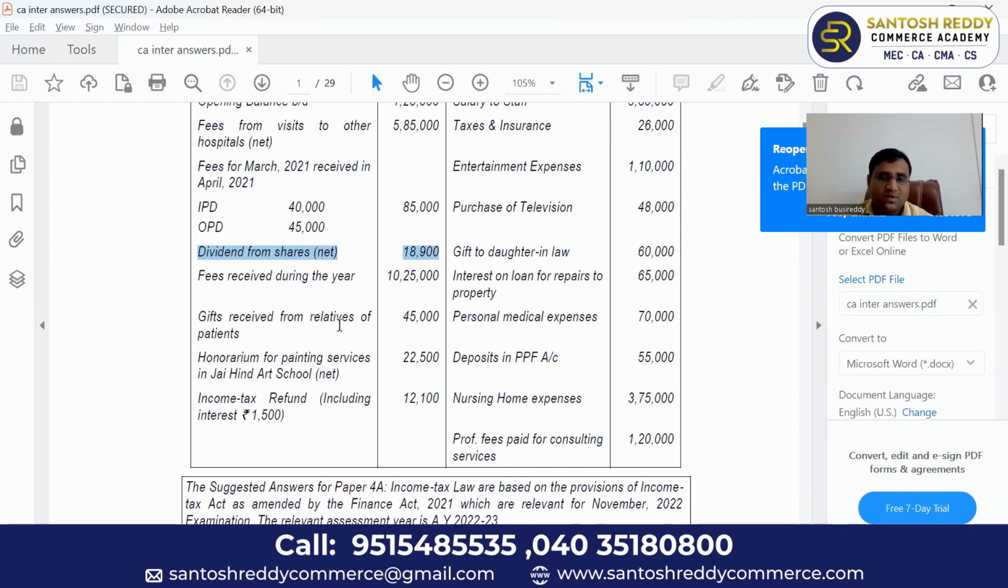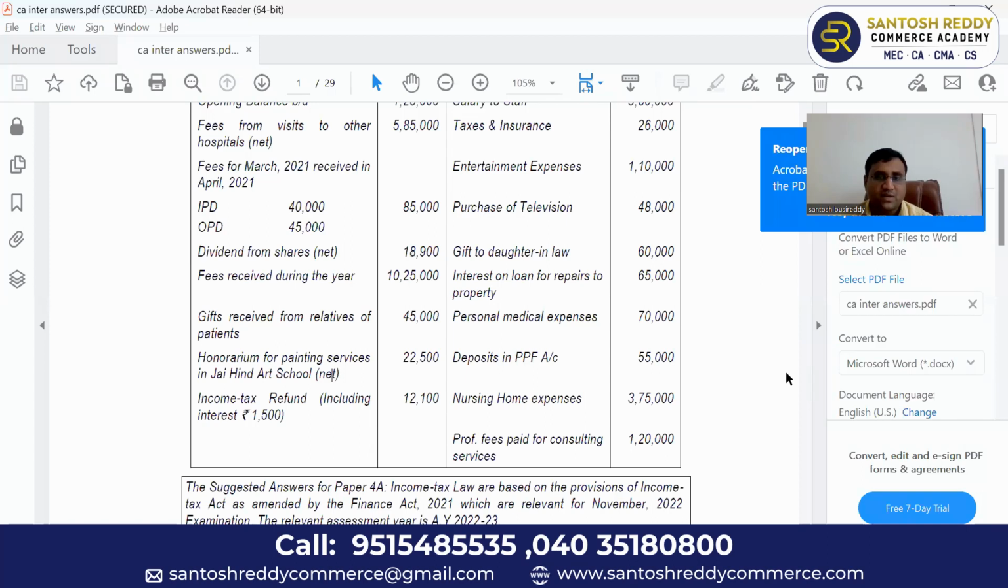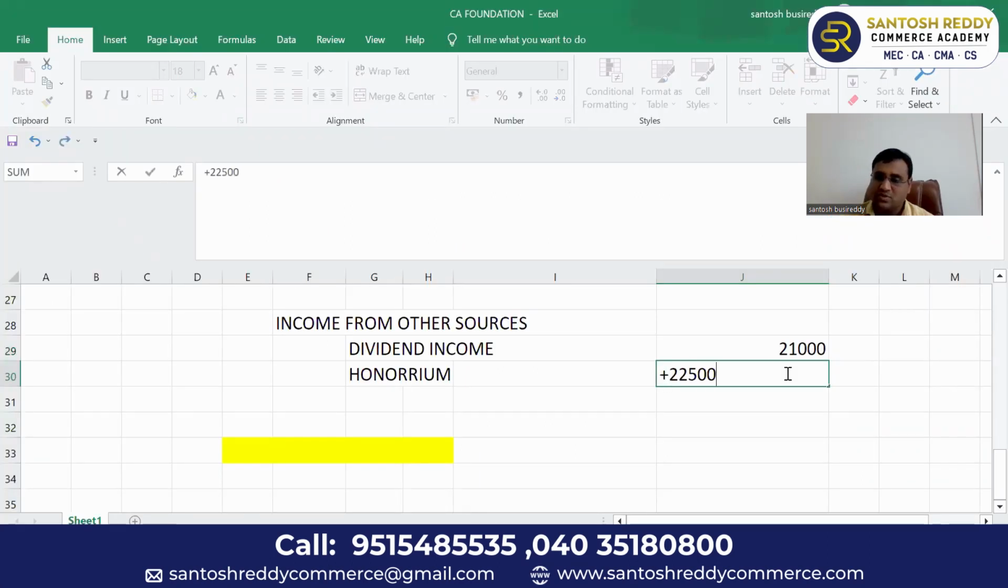Next, gift received from patients. Okay, that is also taxable as a business income. Honorarium. This is taxable as income from other sources. This is also net amount. We have to gross up. Honorarium means it is taxable under section 194J. You have to gross up 10%. TDS already deducted. 22,500 divided by 90%. But how much do you want?